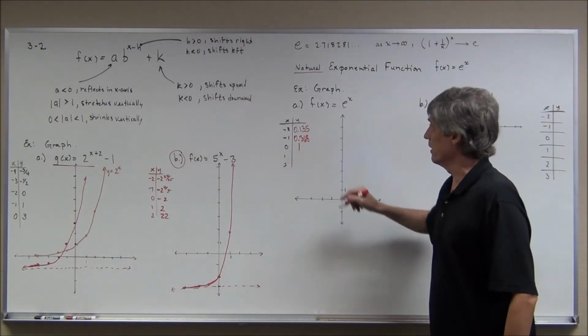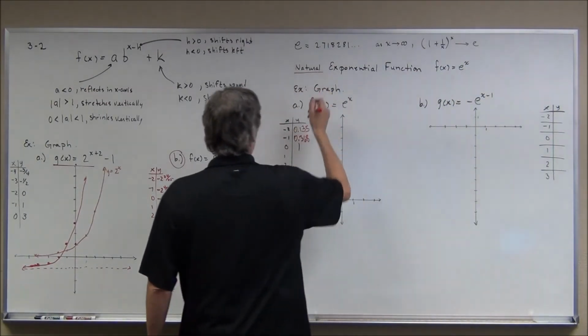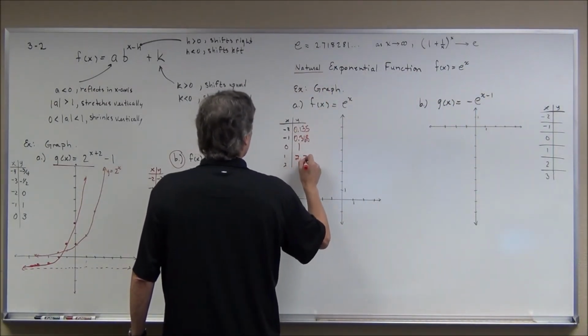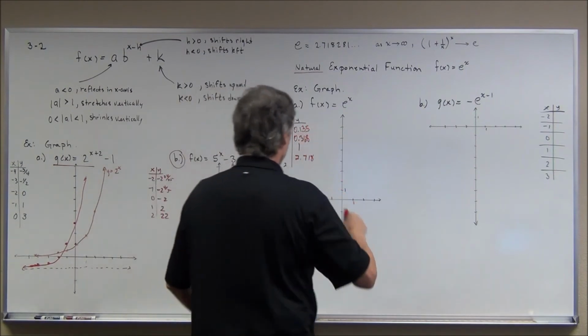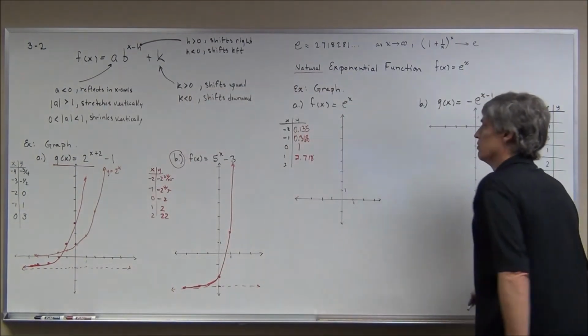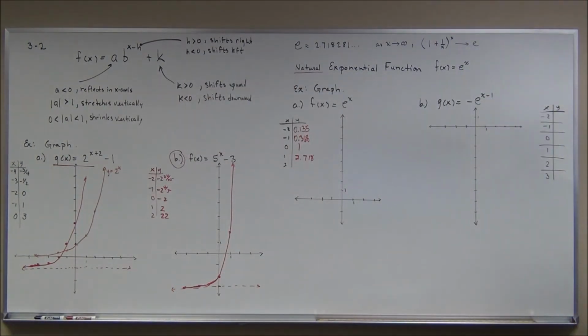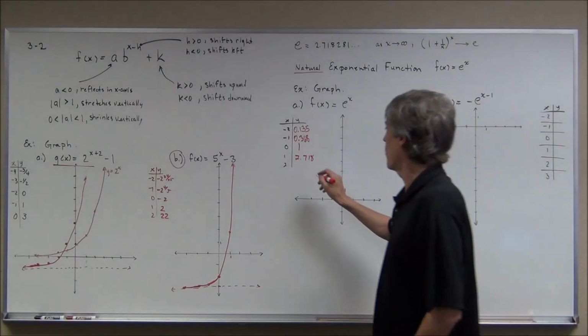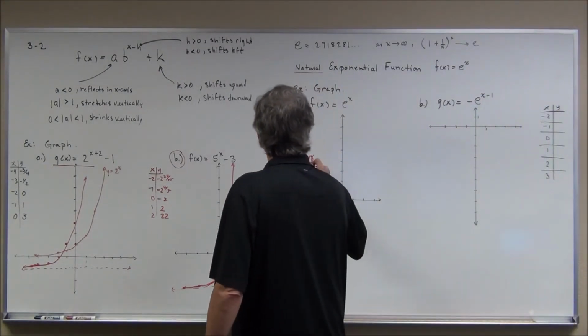If you plug 1 in, e to the first is approximately 2.718, and e to the second, a number a little bit less than 3 squared, so a little bit less than 9, turns out to be 7.389.